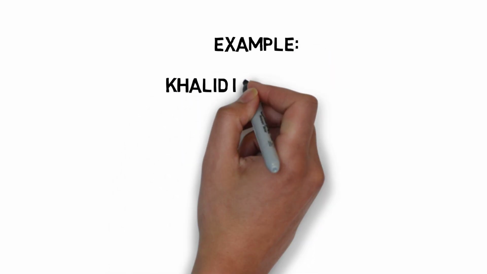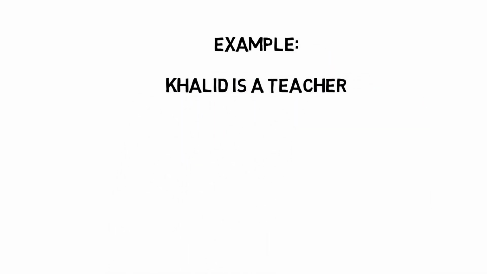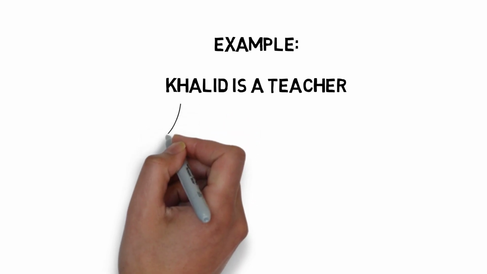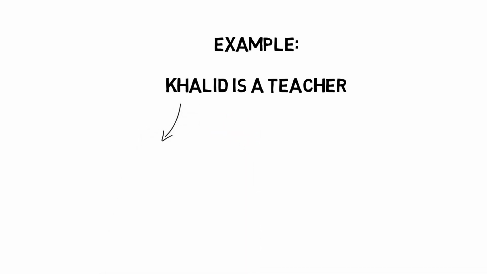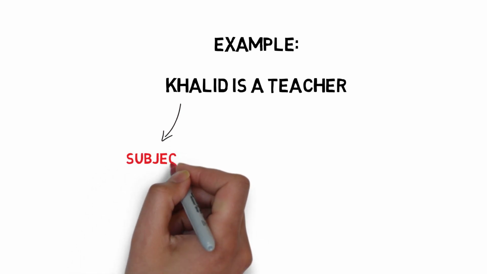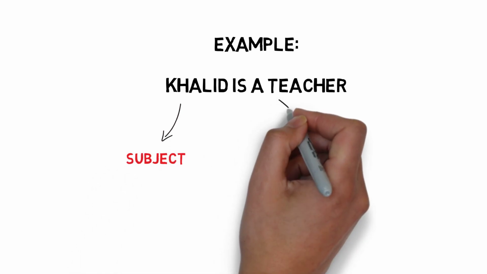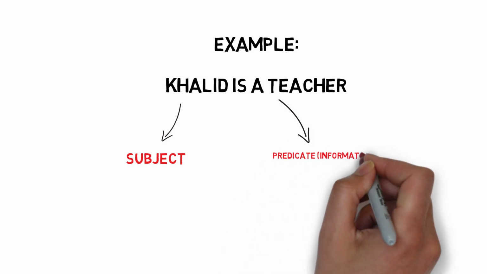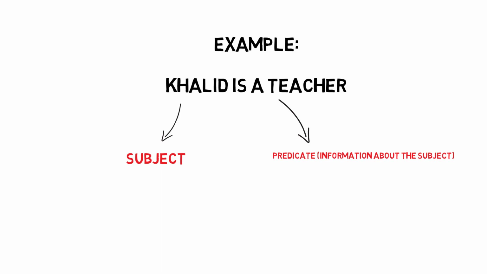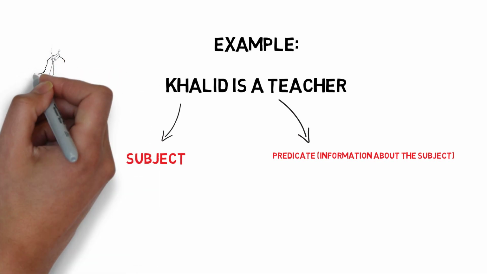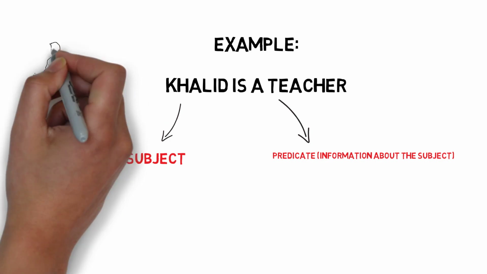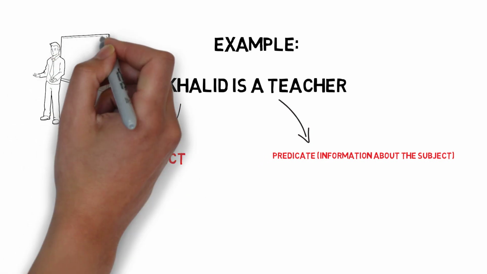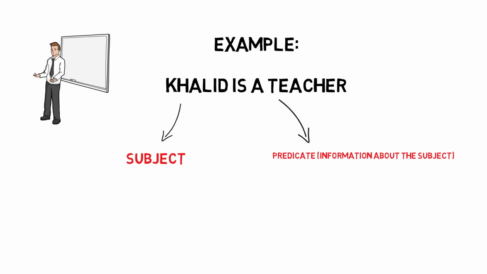Khalid is a teacher. So in this example, Khalid is what we call the mubtada, the subject, who you are talking about. And the khabar, which we call the predicate, we'll say information. It's easier to understand. So the khabar, the information, is that Khalid is a teacher. So in this example of Khalid is a teacher, Khalid is mubtada, because that's the subject, that's who you're talking about. And the teacher, what the person is, the information, that is known as khabar.